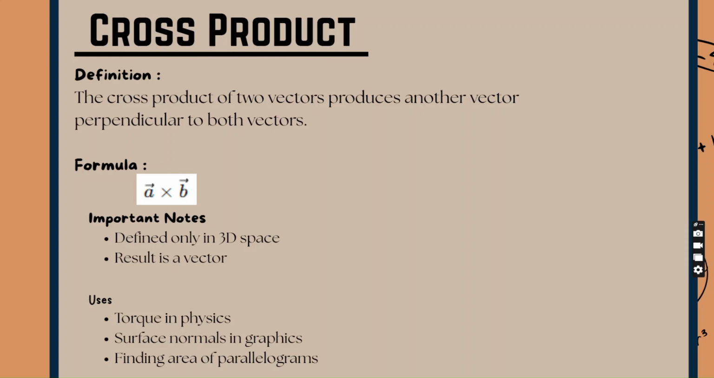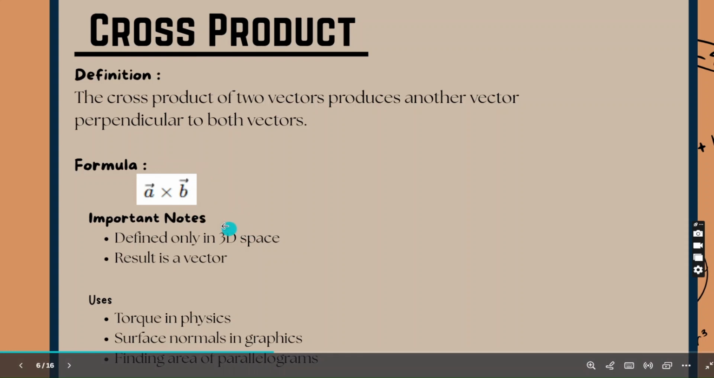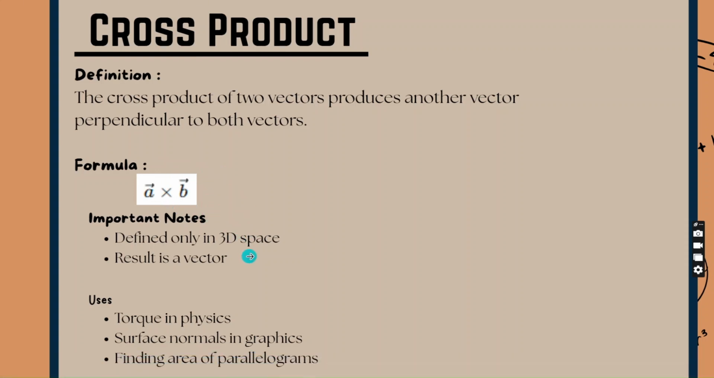The cross product is commonly used in engineering and physics, particularly in studying torque, rotational motion, and magnetic forces. It is also useful in computer graphics for identifying surface orientation and lighting in three-dimensional objects. So this is the formula of the cross product. We have the vector A times the vector B.